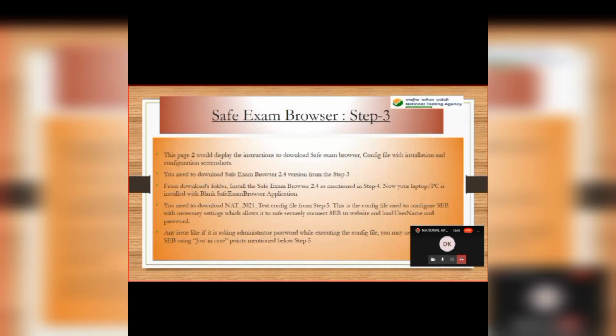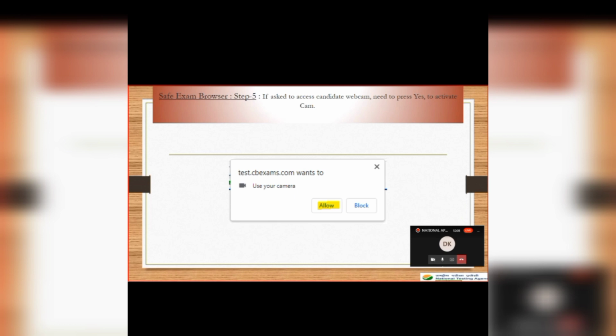This is all you have already seen, how to download from step number 3, how to download the config file from step number 5. Okay, so this is the main page. Everything would be similar to what you have seen for the mobile version. The username and password. Here, if it is asking for a camera, you just need to click allow.